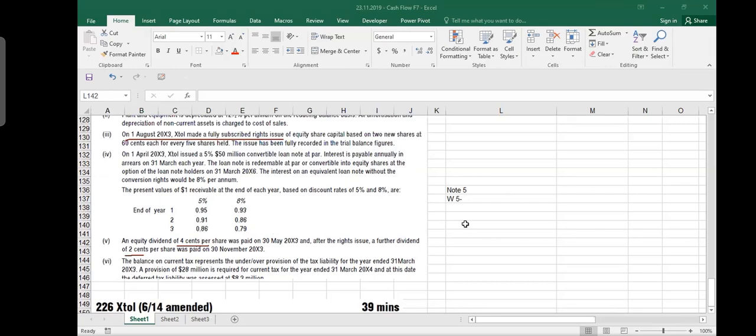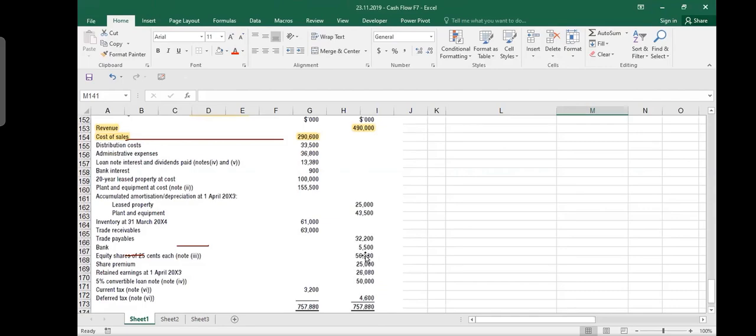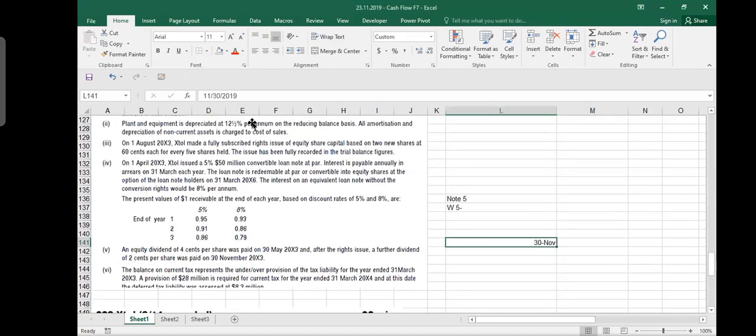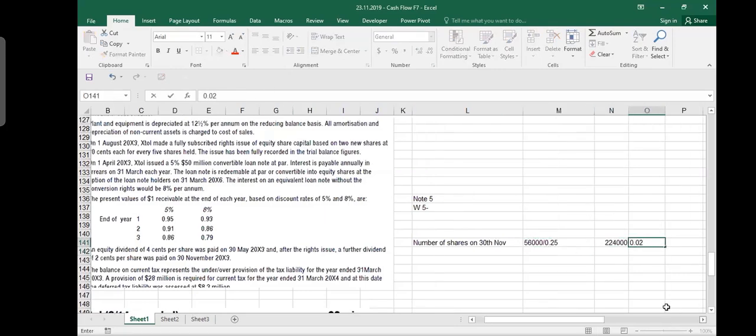Now, if I have to calculate that, on 30th November, how many shares did you have? If you see here, 56 million is your capital, right? So let me write down the number of shares on 30th November. It is 56 million divided by 0.25. It will give you number of shares of 224 million, and you are giving dividend of 0.02. So it means that the dividend paid is 4480.